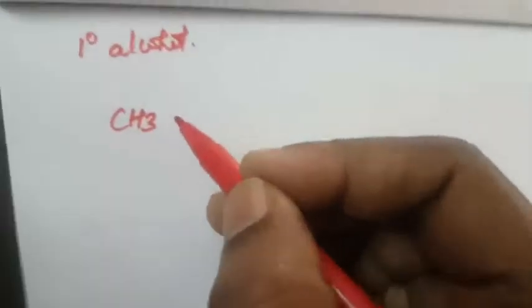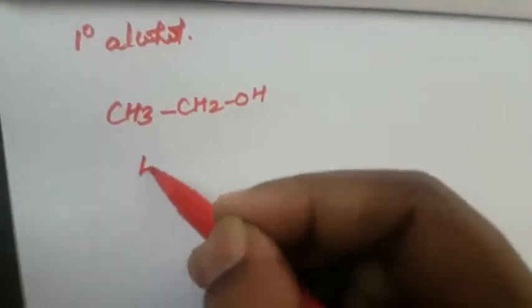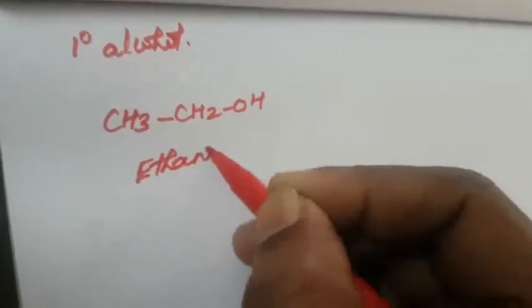So what happens with the primary alcohol? Next we are going to see the reaction of all these compounds, the first one being primary alcohol. What is the equation for the primary alcohol? First, what is an example of primary alcohol? The first one is CH3CH2OH, that is ethanol.